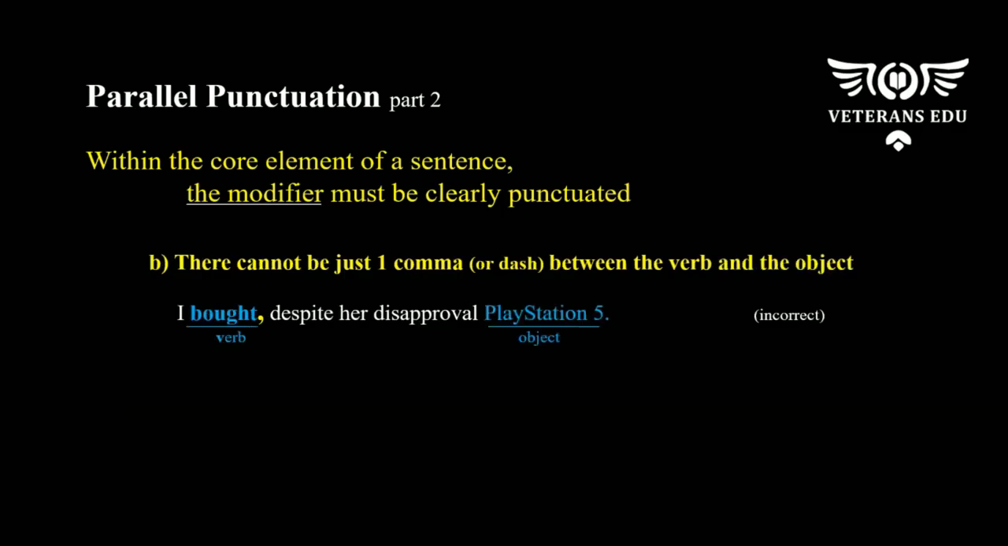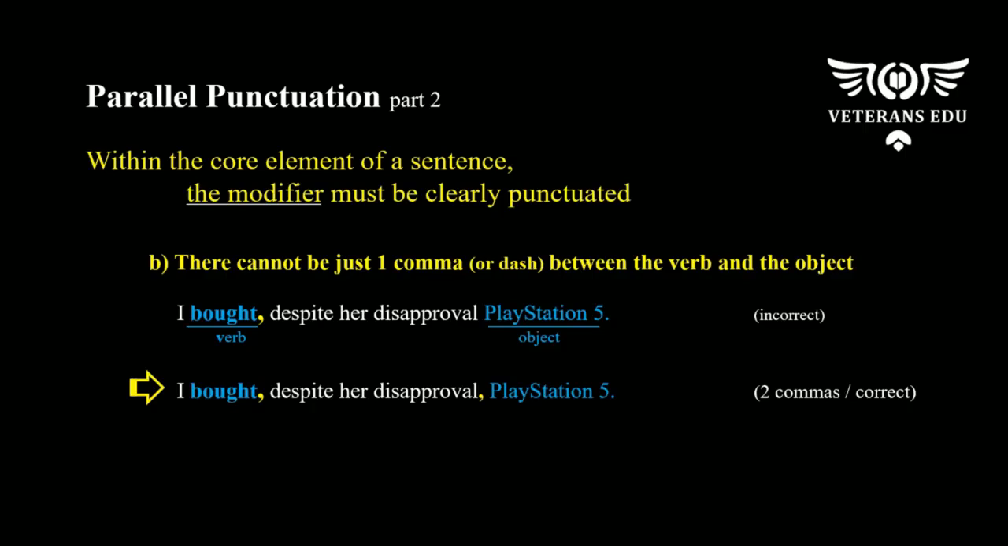Likewise, I cannot just use one comma or dash between the verb and the object. Just like the previous example, I would have to use another comma here to fix the error and maintain parallel punctuation. Before we move on to the next lesson, I want to show you one more concept.